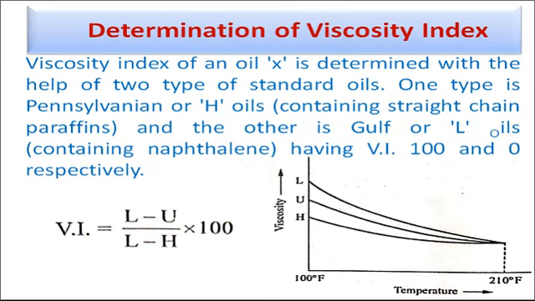So we are choosing two standard oils. One is the straight chain oil, Pennsylvanian oil. The second one is the naphthalene containing oil, that is the Gulf oil.